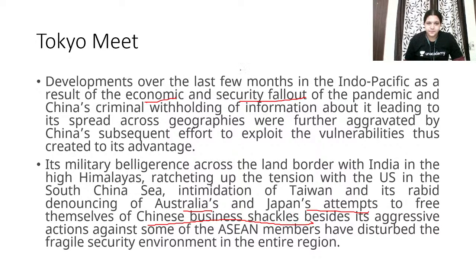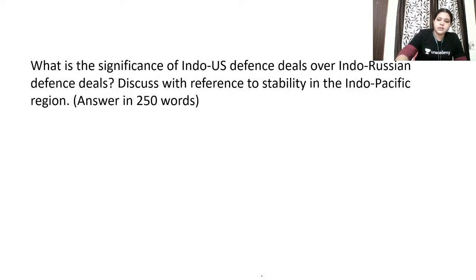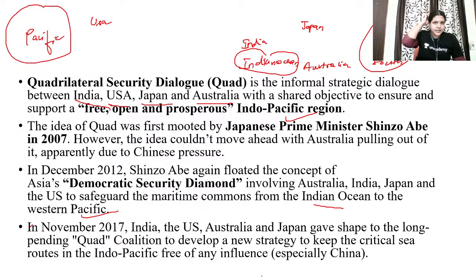So what happened? China is starting to secretly spread across the geographies. Australia and Japan are attempting to make themselves free from Chinese business shackles, and there is aggressive action against its ASEAN members. So what happened is that because of this, the quadrilateral security dialogue, instead of just acting as a security dialogue, they are having more trade-based agreements among them.